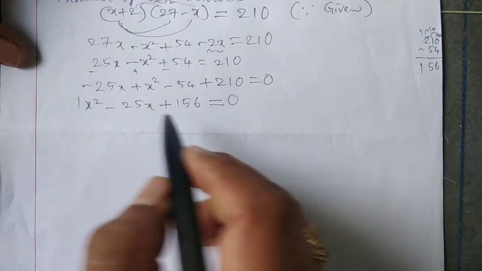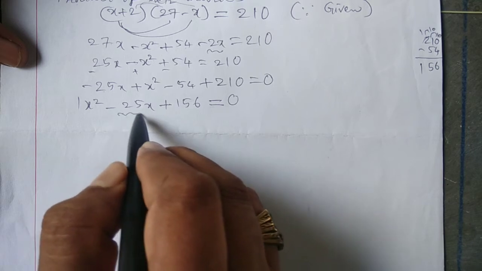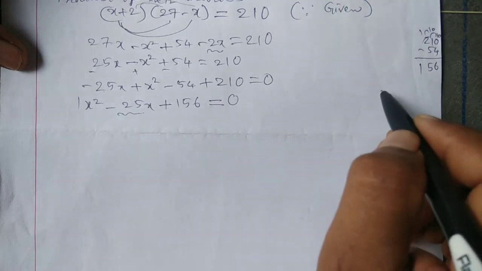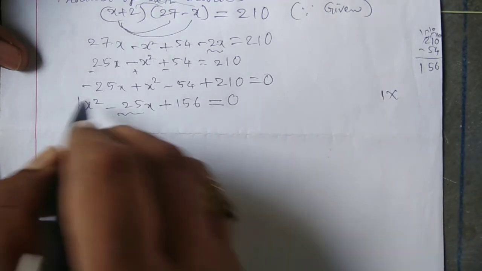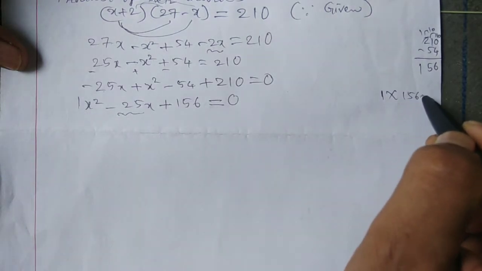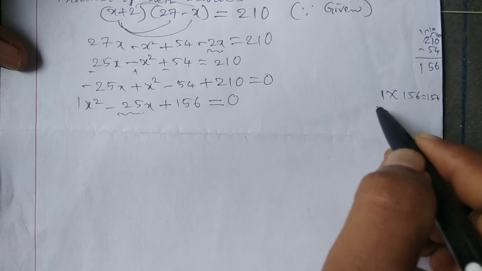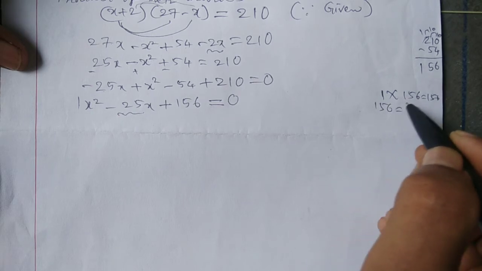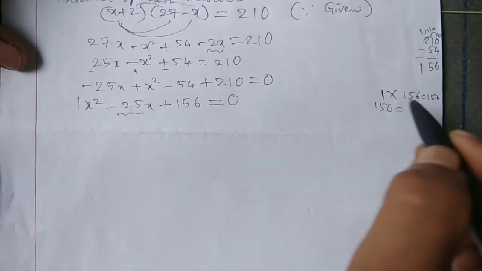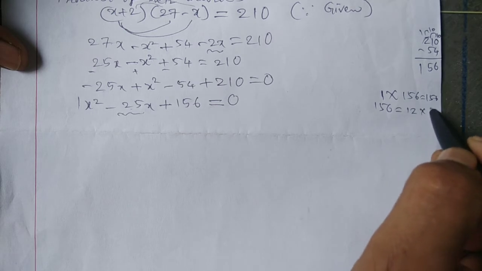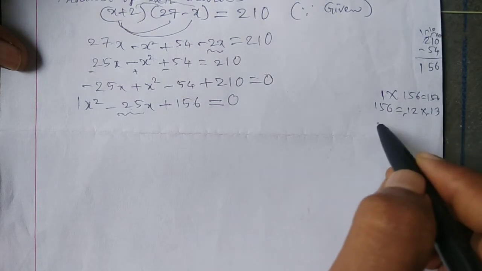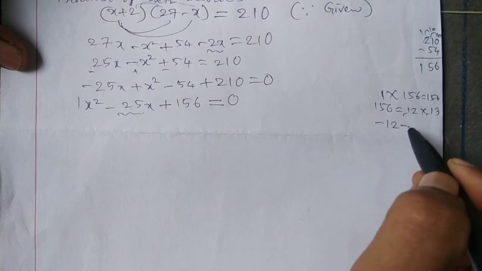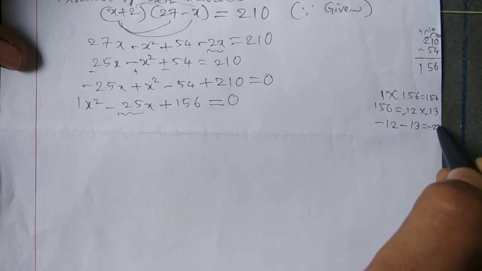We have to factorize. First, split the middle term. 1 into 156 is equal to 156, and the sum is minus 25. So minus 12 and minus 13: minus 12 into minus 13 is 156, and minus 12 minus 13 is equal to minus 25.